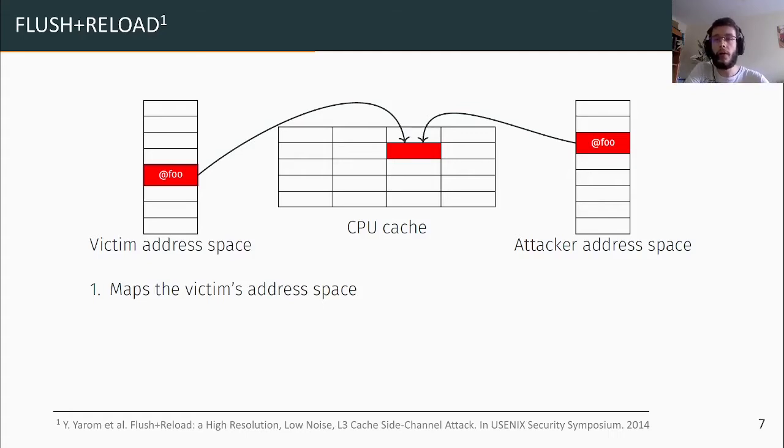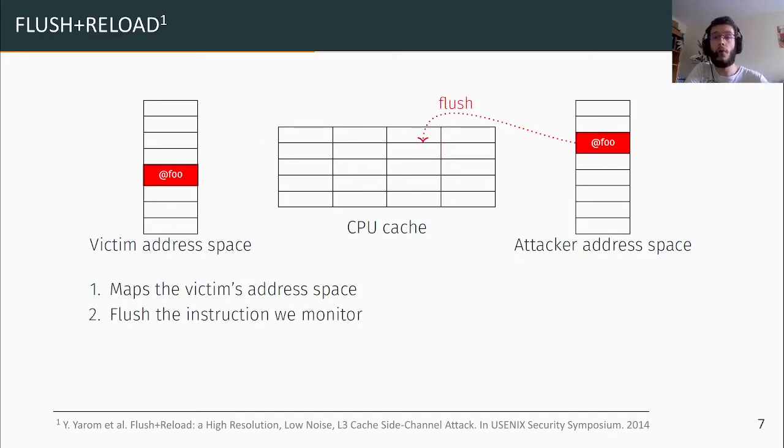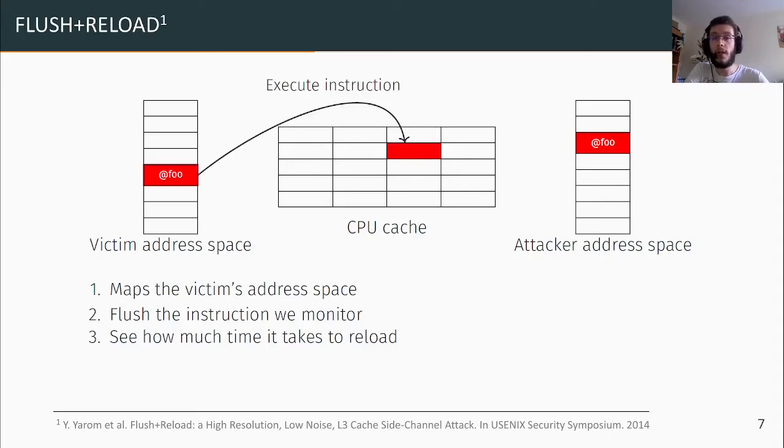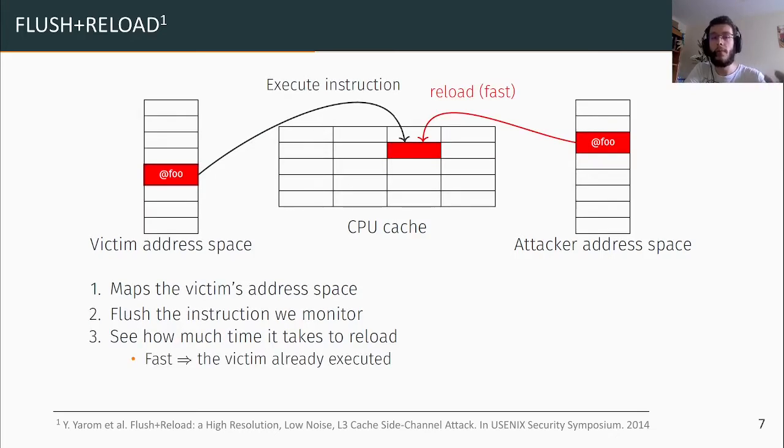From there, the attacker only needs to flush the instruction out of the cache. So this is the flush part of the attack. We don't need any privileges to do it. And then simply measure how long it takes to reload this instruction, so to execute it. And there we have two possibilities. First, if the victim executed it in the meantime, it is already in the CPU cache, it is already reloaded, so the reload step on the attacker side will be very fast.